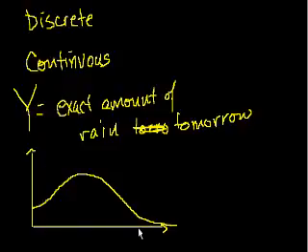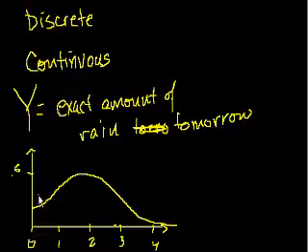All right, and then I don't know what this height is. So the x-axis here is the amount of rain, where this is 0 inches, this is 1 inch, this is 2 inches, this is 3 inches, 4 inches, and then this is some height. Let's say it peaks out here at, I don't know, let's say this is 0.5.